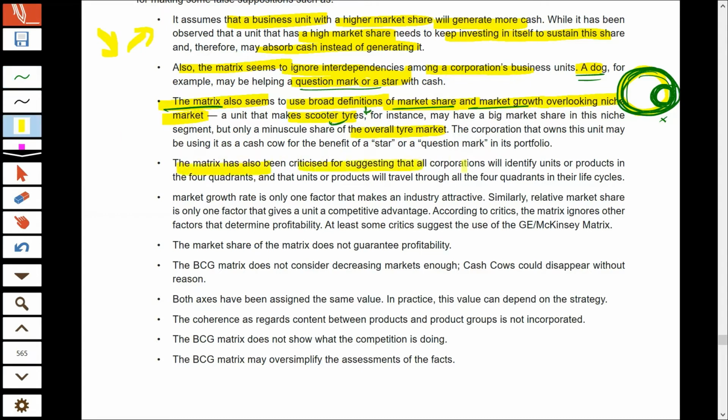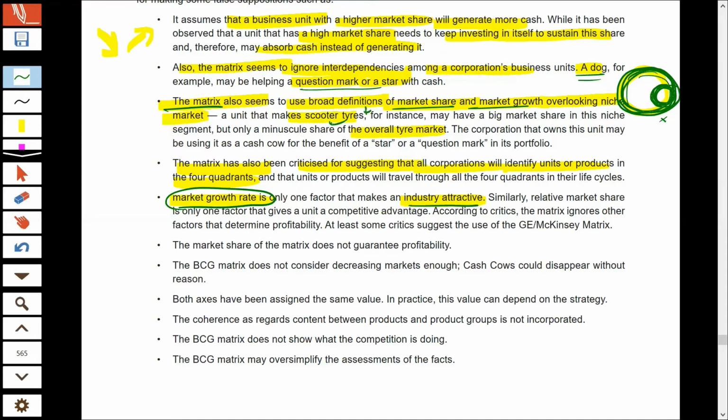The matrix is also criticized for suggesting that all corporations will identify all their products into four quadrants. Not all products can easily fit into four quadrants. The real-life situation is much more difficult, and your product may not be placed into any of the four quadrants in reality. And again, market growth rate, which is taken on your y-axis, is taken as the indicator of industry attractiveness. So you are taking only a single factor to decide whether the industry is attractive or not.